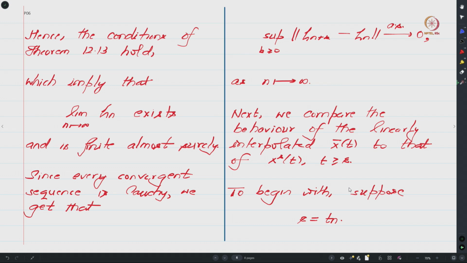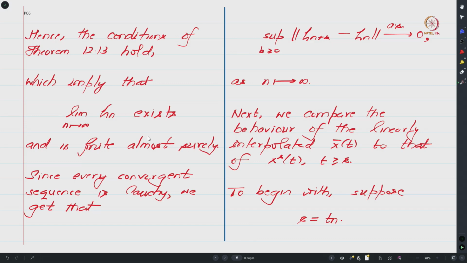So one can now conclude that the conditions of theorem 12.13 hold, that is that your Martingale sequence is in L2 and this a infinity less than infinity event holds almost surely, and hence one can use theorem 12.13 to conclude that limit zeta n actually exists and is finite almost surely.